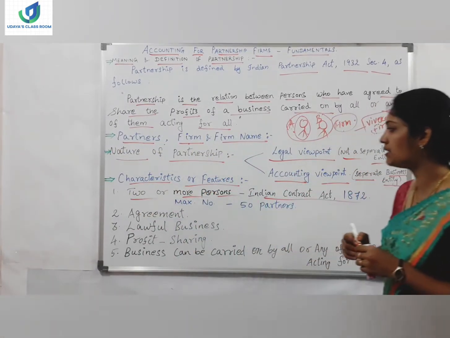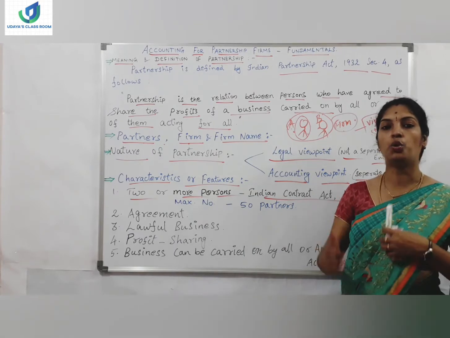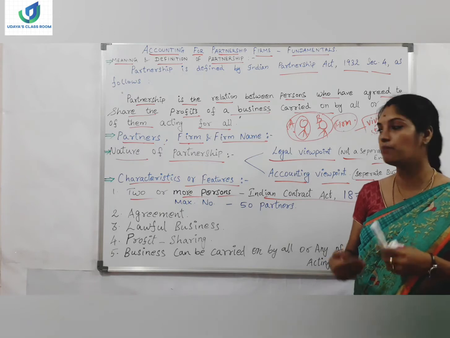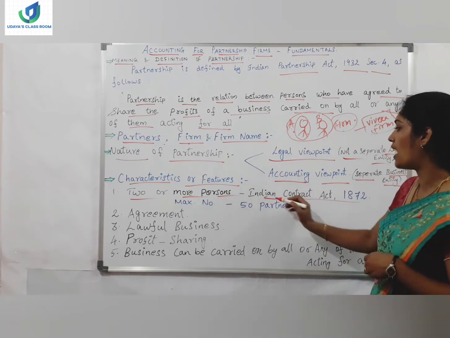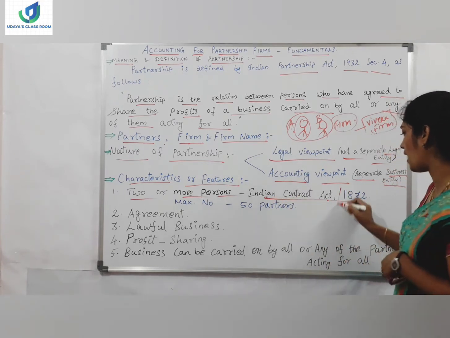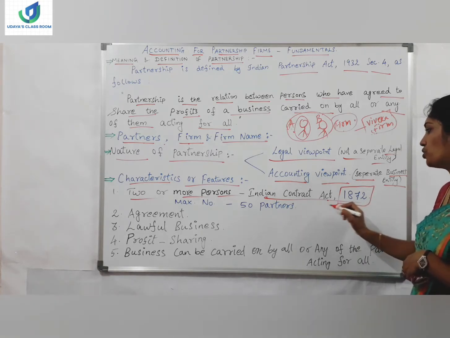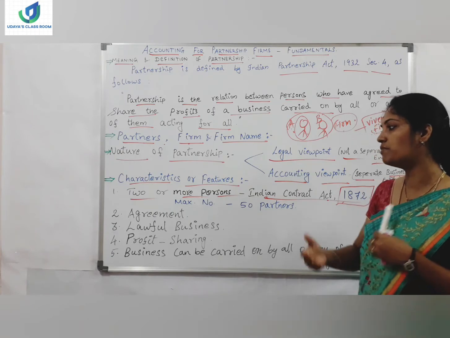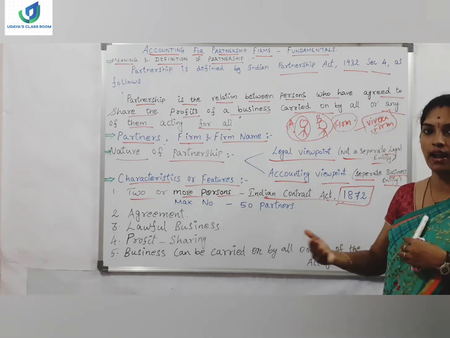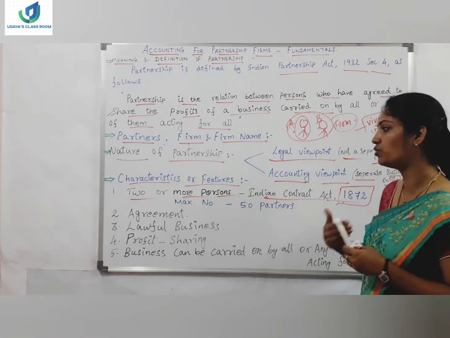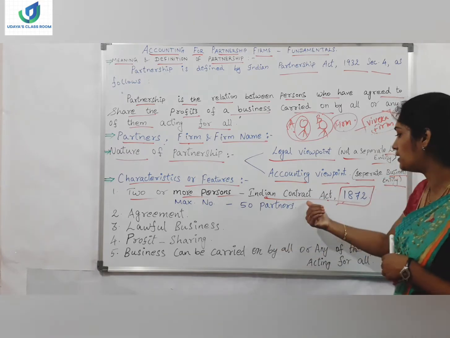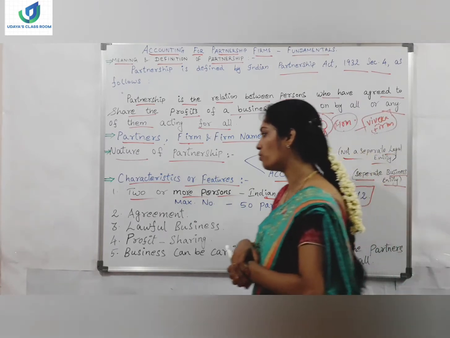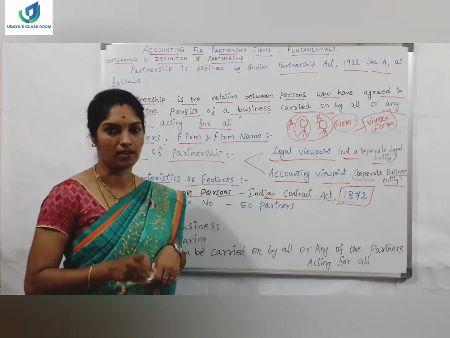So if it is a partnership company, two or more persons will be joining together and engaging in the business activity, as per the Indian Contract Act 1872. So this is the Contract Act. How will they be engaging in the business? Through a contract. They will have an agreement. Through the agreement, as per the Indian Contract Act 1872, they'll be joining together. So a minimum of two people will be there in the partnership firm.